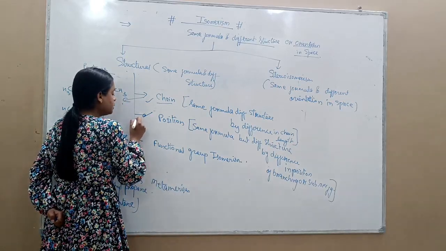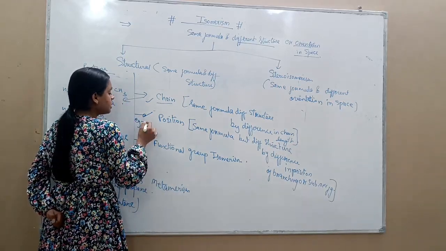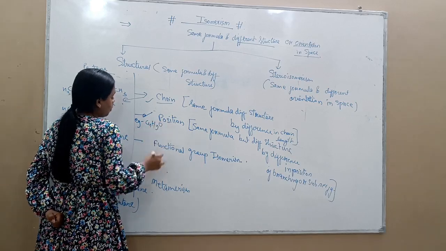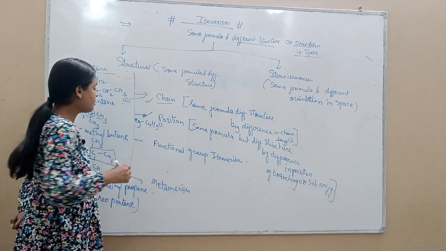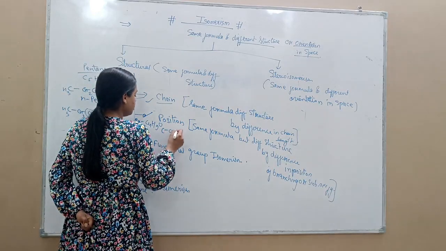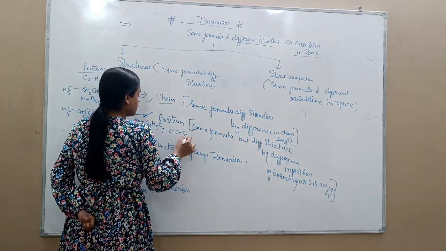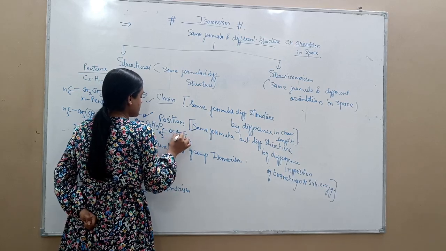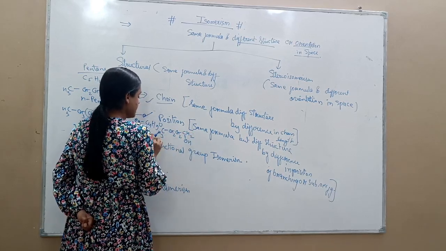Clear? The example, we can take, if I take C4H9OH. Okay, that means 1, 2, 3, 4 carbons with OH.